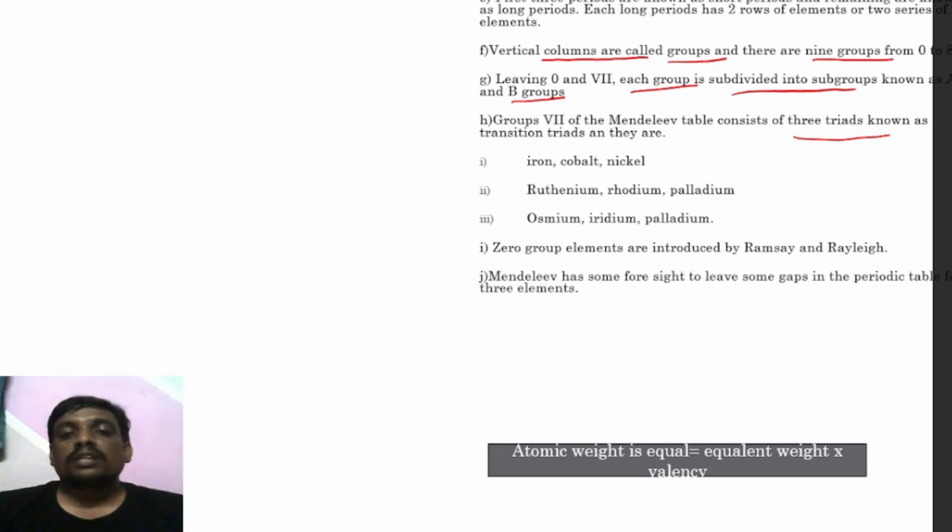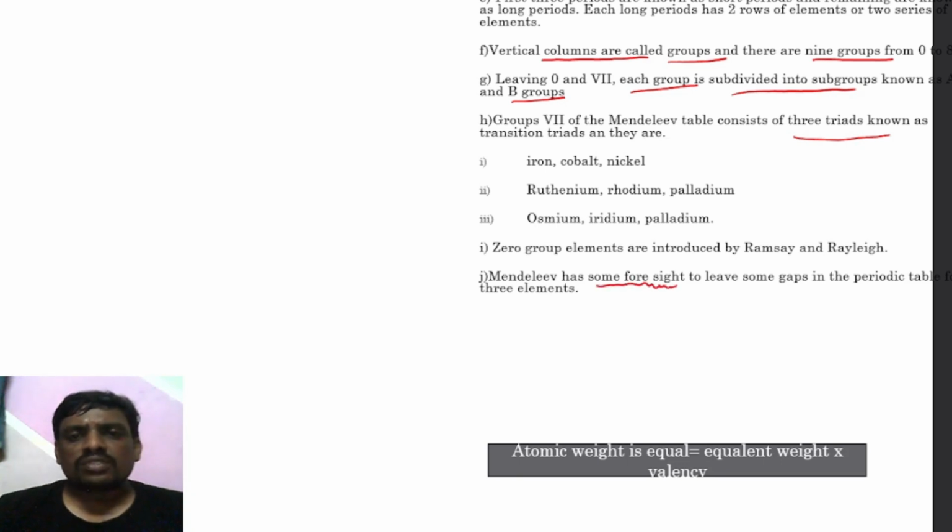Each and every element has some industrial properties. They have some economic use in our day-to-day life. They are used in making different articles in our day-to-day life. That I will discuss with you while discussing their properties.